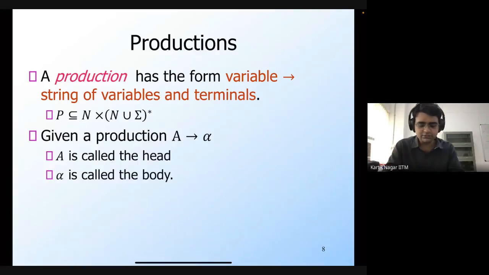So given a production of this form, A generates alpha, A is called the head and alpha is called the body. Alpha is a string of both variables and terminals. We know that each variable represents a set of strings.